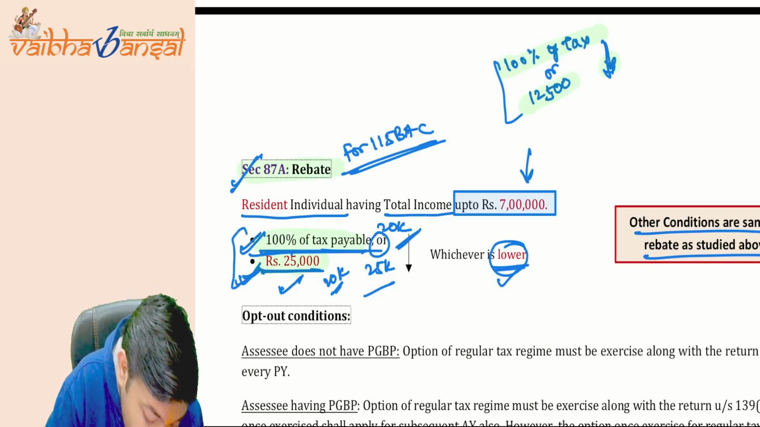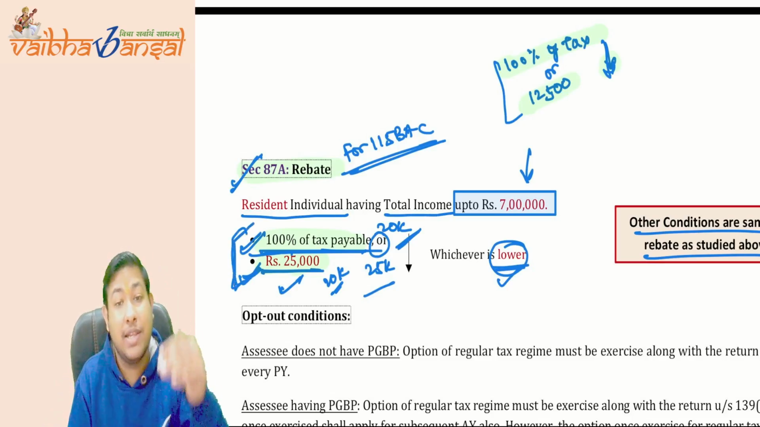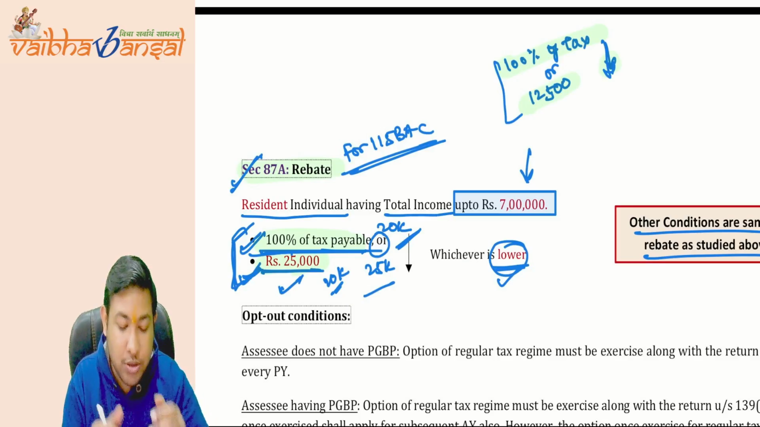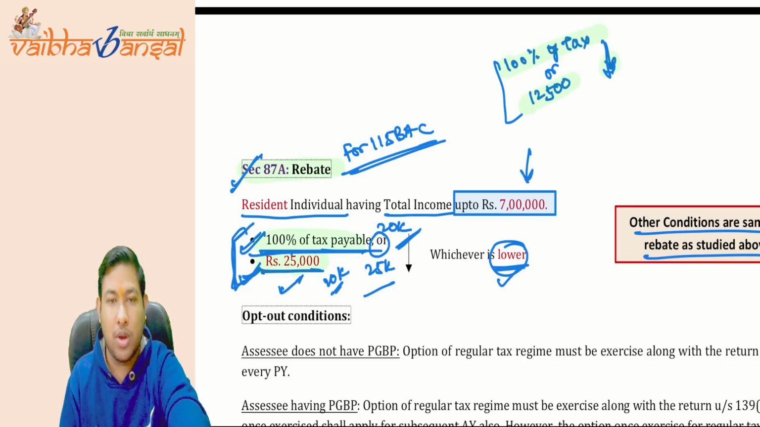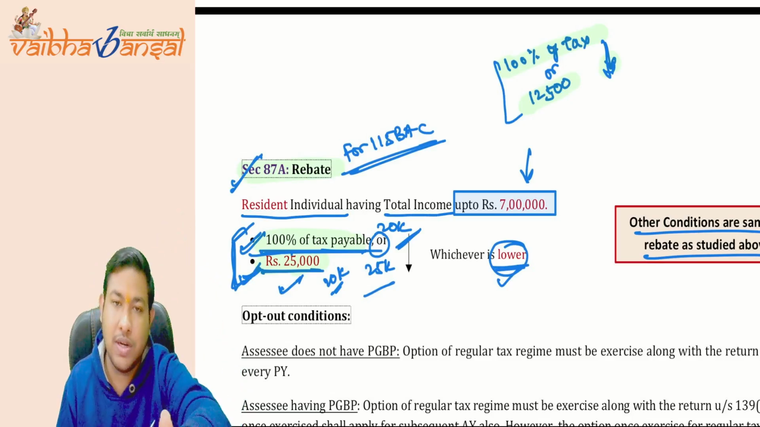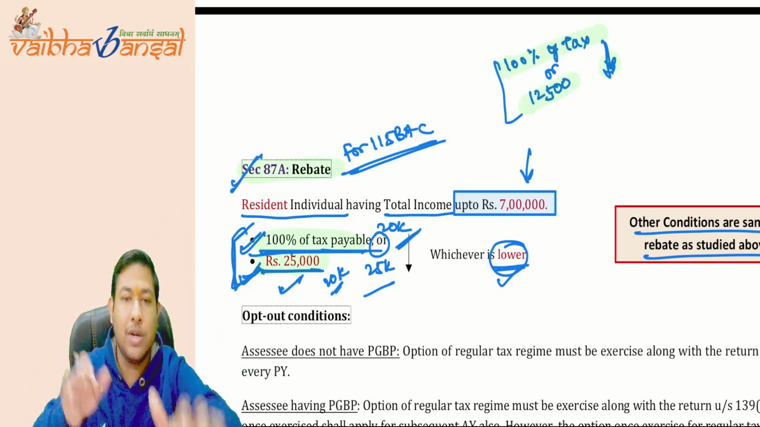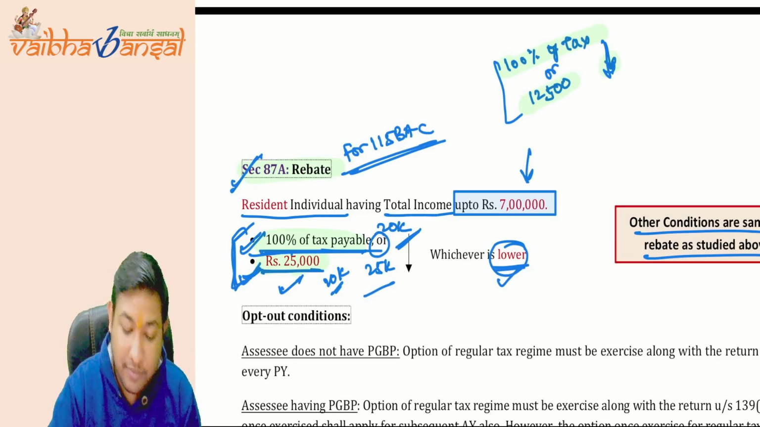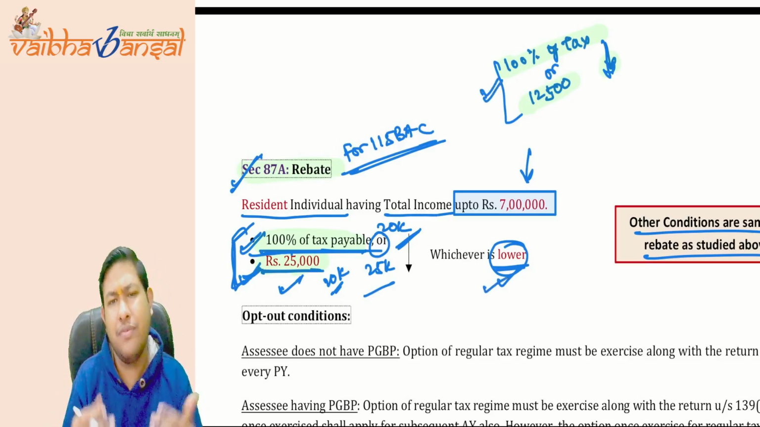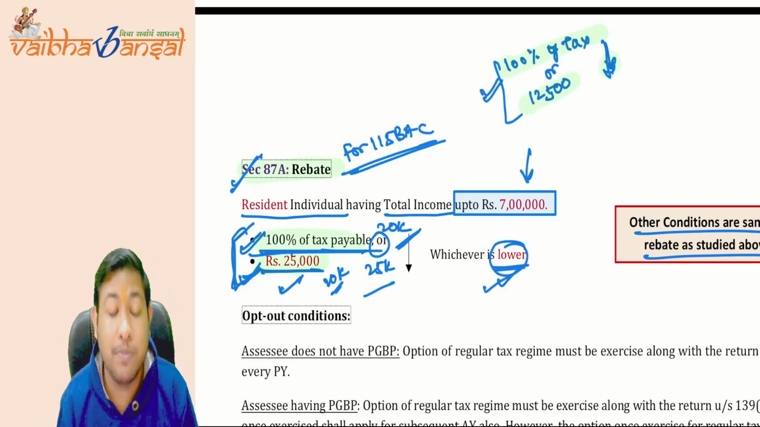So the rebate portion comes into play when there was the old provision. By the Finance Act 2023, this was the tax, this was the rebate. 100% of the tax payable is 25,000, and the maximum limit of 25,000 is also the same. So whichever is lower will always become 25,000.